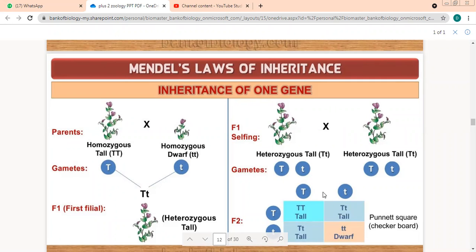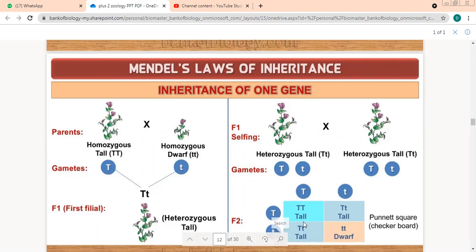So let me do this. We took 2 homozygous parents. We started like this, but we have reached here where 1 is homozygous tall, 1 is homozygous dwarf. These 2 we got same as the parents.